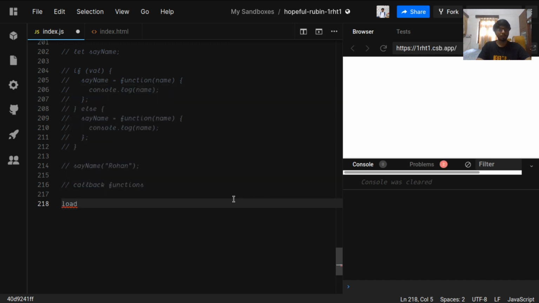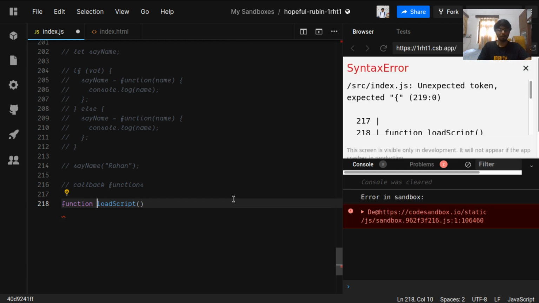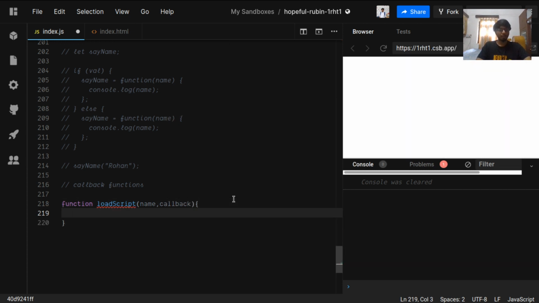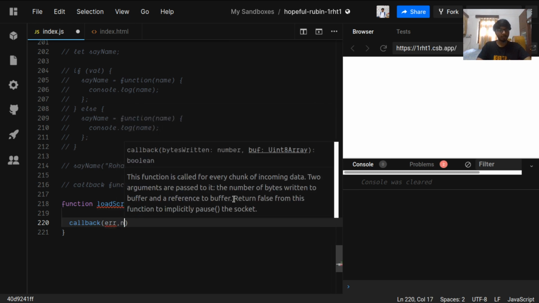We'll define a load script function first. Function loadScript, and it will take the name of the script and some callback. What it will do is call the callback. Just bear with me, I'll give you the explanation for this.